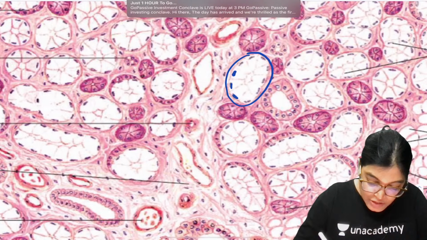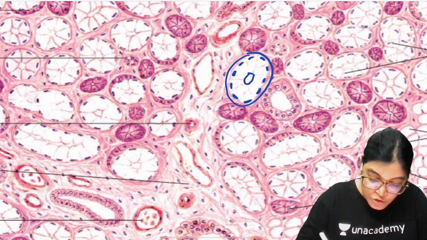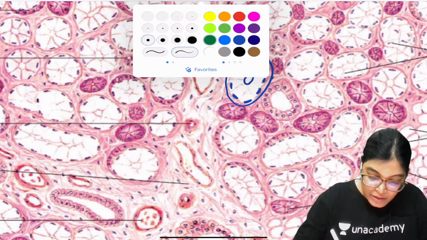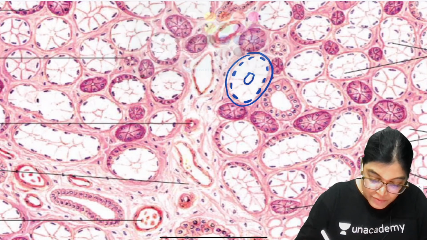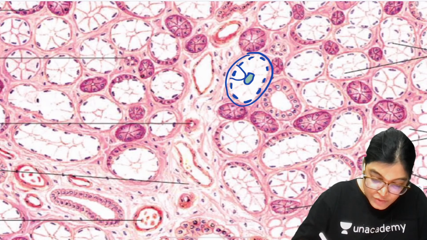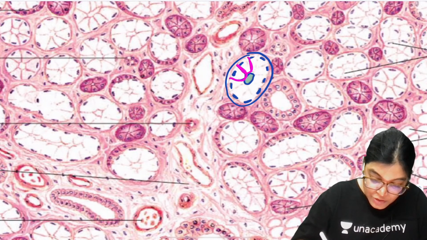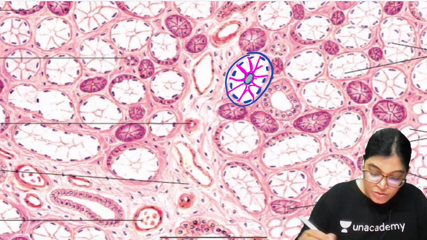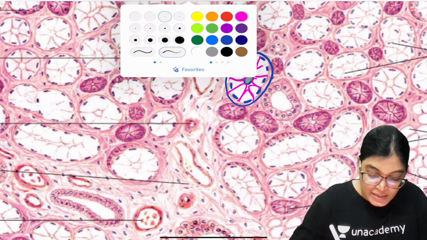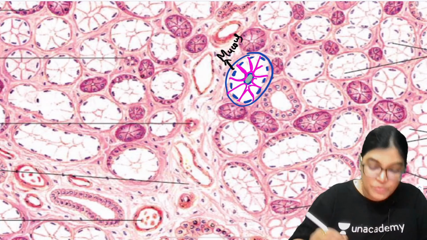This is the nucleus, and exactly, the nucleus is pushed towards the periphery. This is the lumen, and this is the individual cell, which is truncated in appearance. It is larger. Which acini is this? This is the mucous acini.